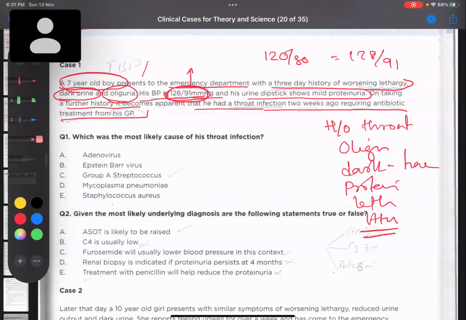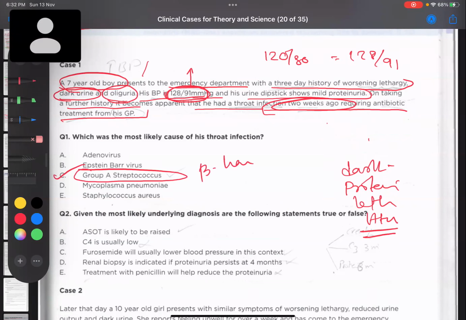What is the diagnosis? AGN. Yes, this is most likely a case of post-streptococcal glomerulonephritis. Why? Because they had a very important history 2 weeks ago, plus there is hematuria and hypertension. All these features are those of AGN. Now, which is the organism that causes AGN? Group A beta hemolytic streptococci. We have to be very careful about group A, group B, etc. Group A beta hemolytic streptococci.